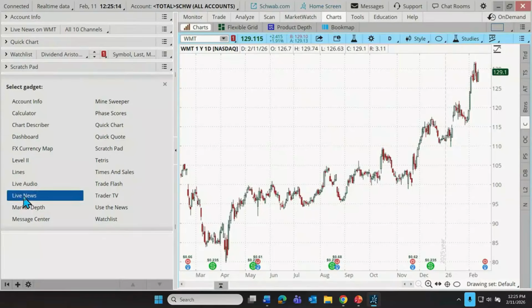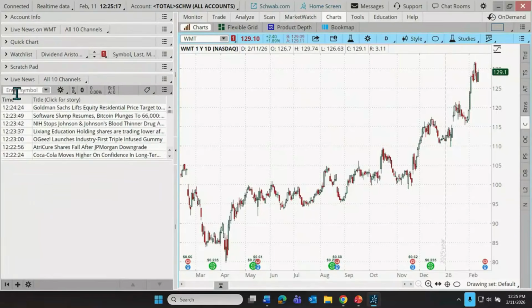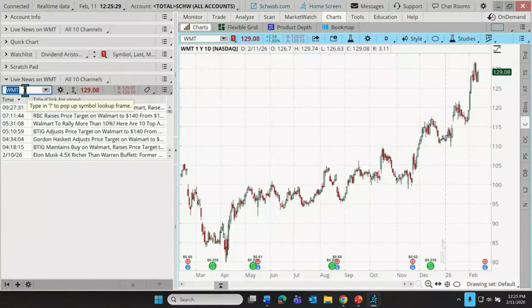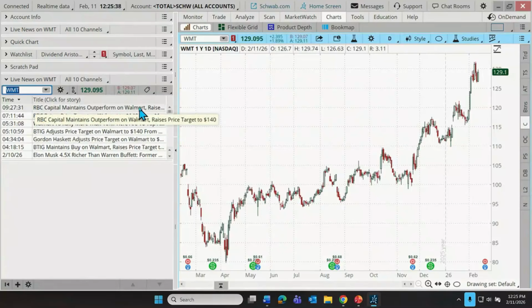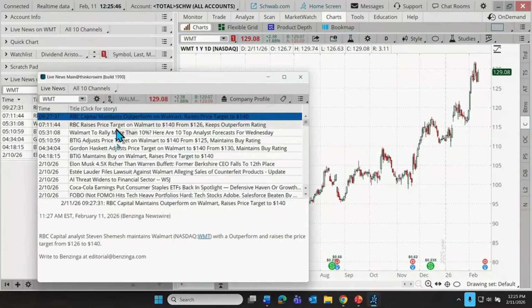All right. But in any case, live news is where, if we select this, by default, it's just going to be showing us, let's say, big news headlines, developments with large companies, or we can get streaming news information, headlines relating to a specific company. So if I type in as an example, Walmart, I can see headlines that are specific to Walmart. And if I want to see the details of those news releases, if there's an attached article for that headline, I can just double click.